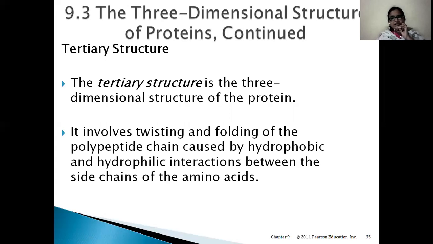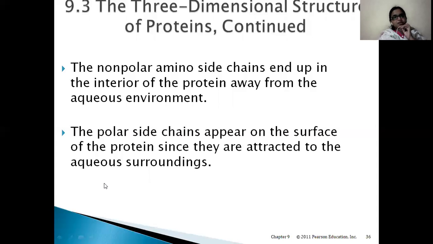So when there is interaction between these R groups, okay, whether it is a hydrophobic interaction or a hydrophilic interaction, whatever the interaction may be, it will result in formation of three-dimensional structure. So the non-polar amino acid chains end up in interior of the protein away from the aqueous environment, while polar side chains appear on the surface of the protein since they are attracted to the aqueous surroundings.